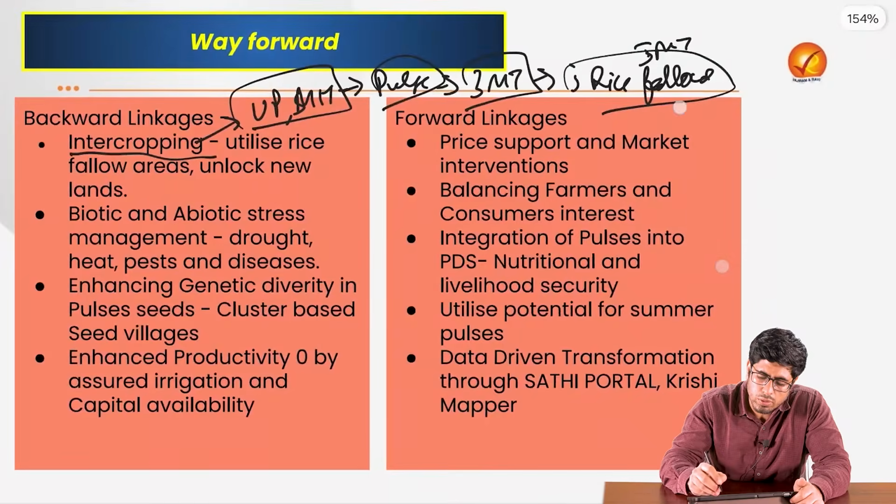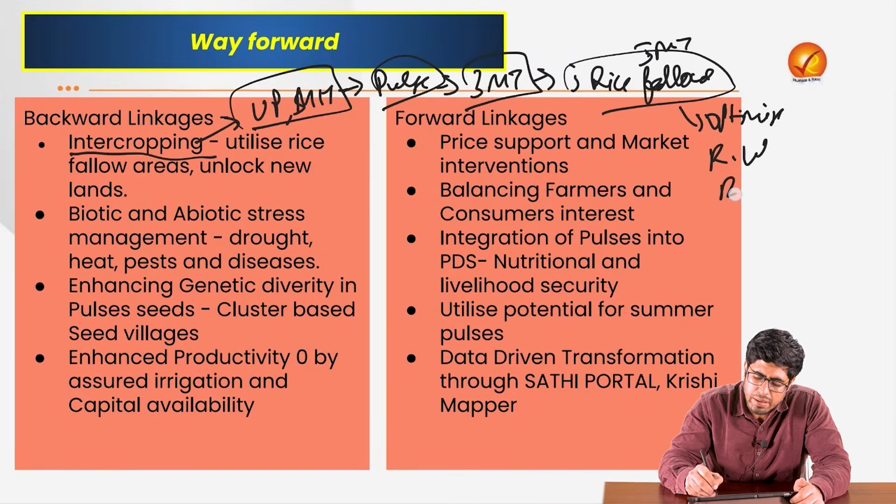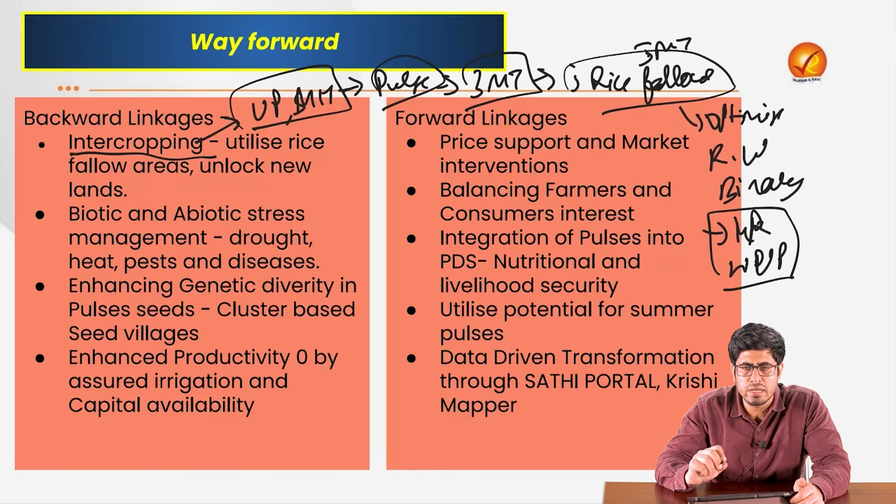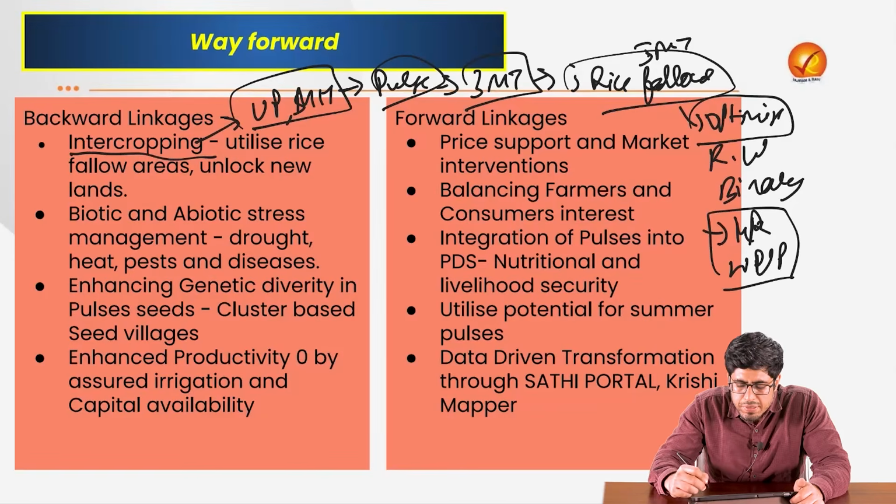We can also optimize the traditional rice-wheat system that we have in our country, majorly in the states of Haryana, Punjab, and Western Uttar Pradesh, which are primarily the Green Revolution states. We can use that optimization where the land has been consistently used for the production of rice and wheat, and is now in urgent need of restoring its fertility. We can utilize pulses because they are leguminous, which allows more nitrogen fixation.